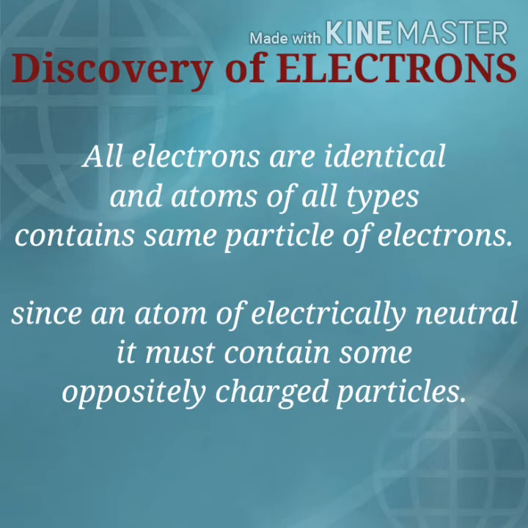He also concluded that the atom is electrically neutral, meaning there is no charge on the atom, so it must contain some oppositely charged particles. One is negative, so the other may be a positively charged particle. This conclusion further led to the discovery of positively charged particles.